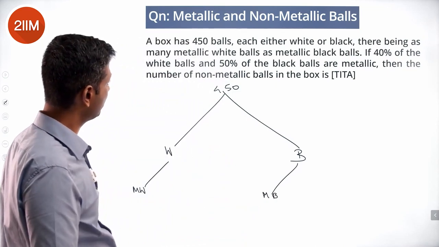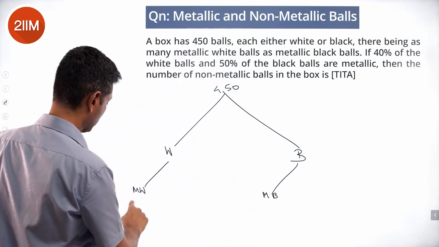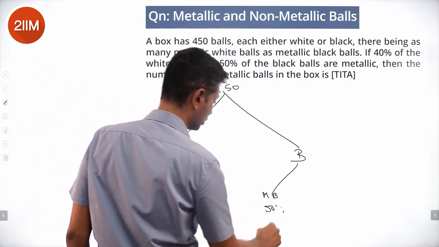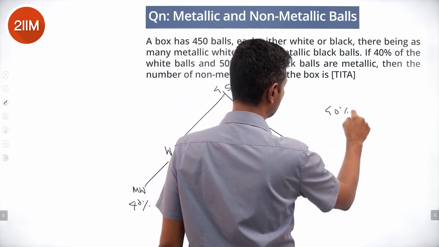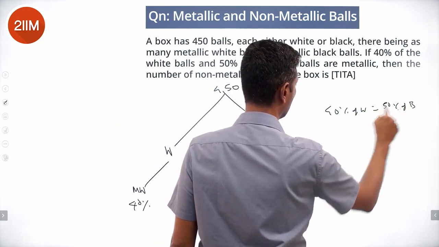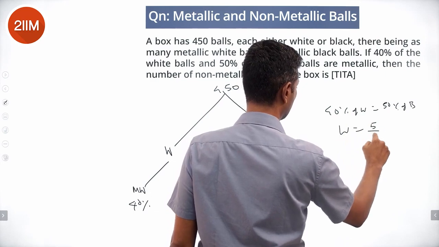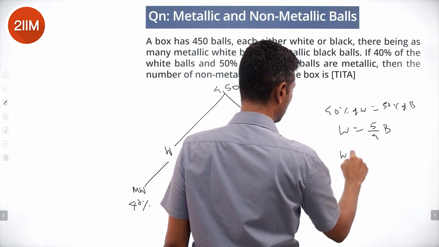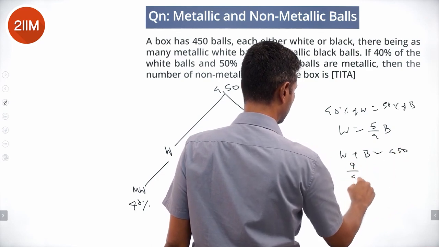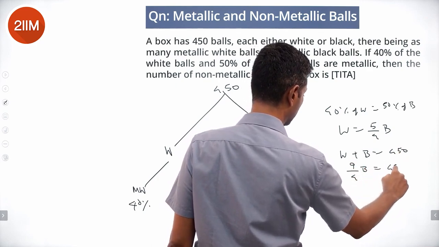40% of the white balls and 50% of the black balls are metallic. 40% of W equals 50% of B, or W is 5 by 4 B. W plus B is 450, so 9 by 4 B is 450.